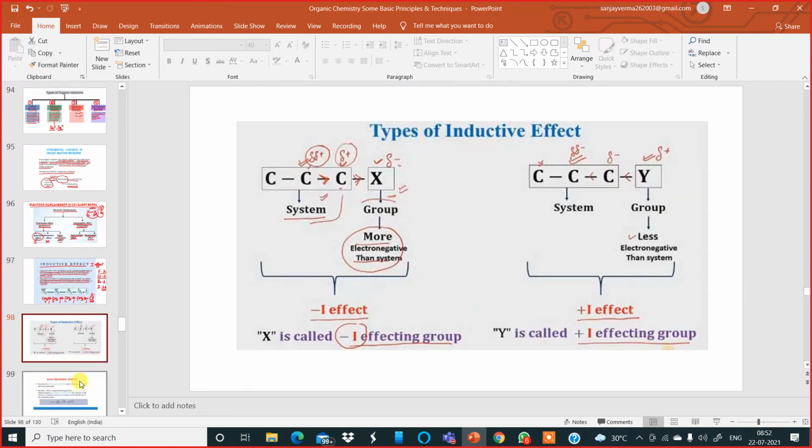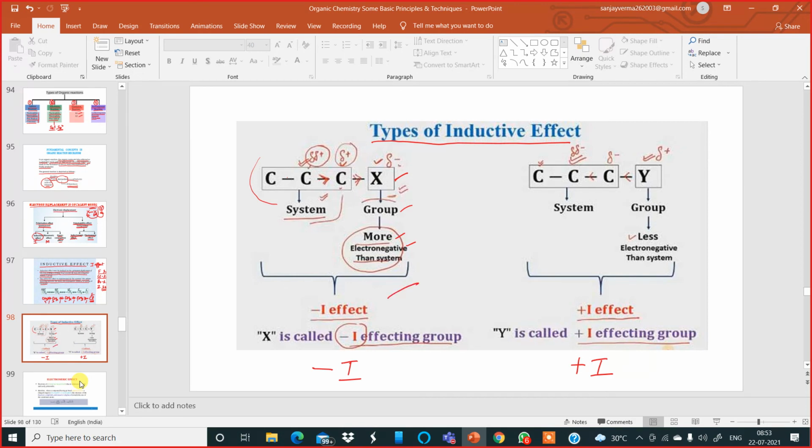Now, moving further to the next slide over here, let us get an idea about the types of inductive effect. Now, basically, there are two types of inductive effect. The first one is minus I effect, the other one is plus I effect. Now, in minus I effect, this X you see over here, capital X, is a group. It is more electronegative than the system. This is the entire system over here. So since this is more electronegative than the entire system, it will pull electrons across all the covalent bonds over here. That is why it is said to exhibit minus I effect.